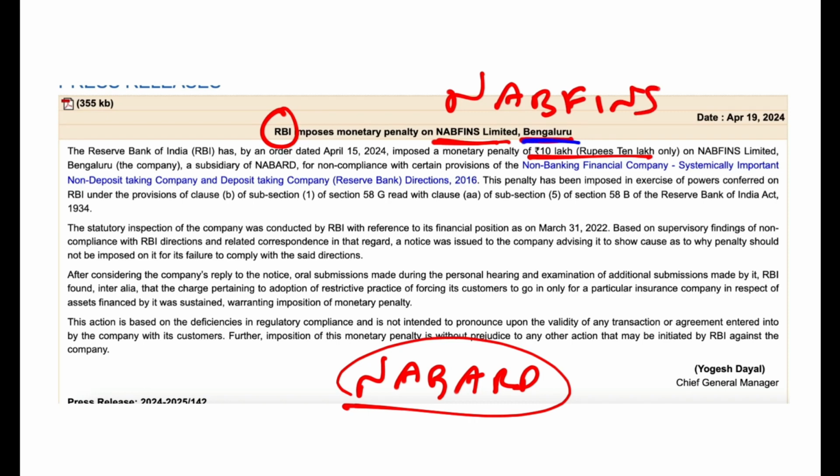So why was this penalty put? This penalty was put because of non-compliance. Non-compliance means not following the rules and regulations of the NBFC, Systemically Important Non-Deposit taking company and Deposit taking company Directions 2016. And this penalty was put by the RBI according to Section 58 of the RBI Act of 1934. Section 58B and Section 58G both.